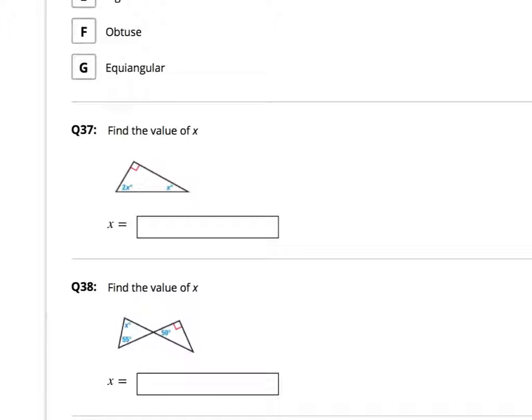Okay, question number 37. We're finding the value of x. You got x, 2x, and 90. Now remember, every triangle always adds up to 180 degrees. So x plus 2x plus the 90 will all equal 180 degrees. Remember, that's like a 1x. And also remember, you got like terms here you need to put together first.